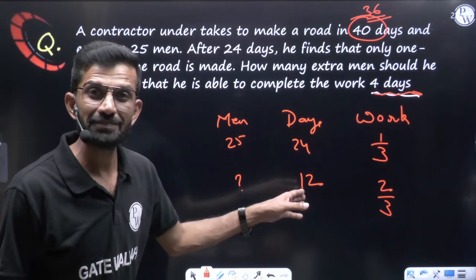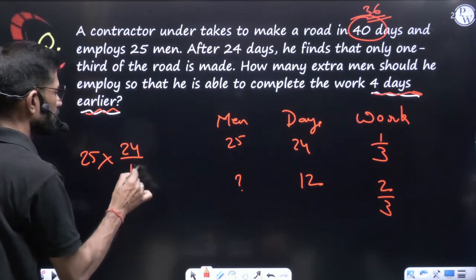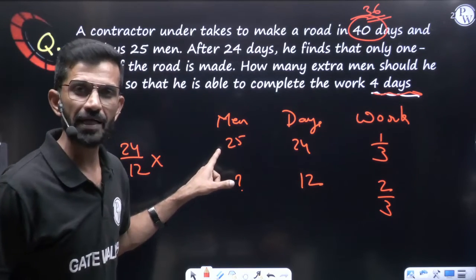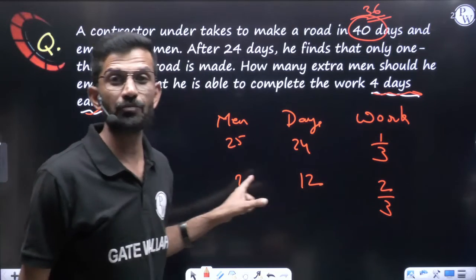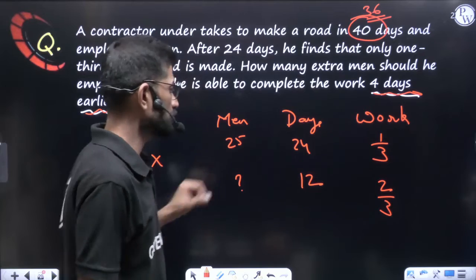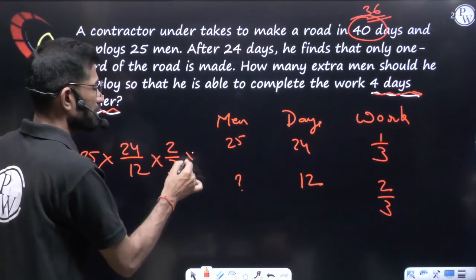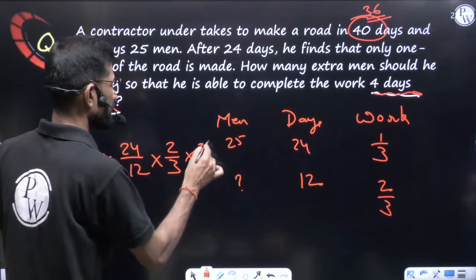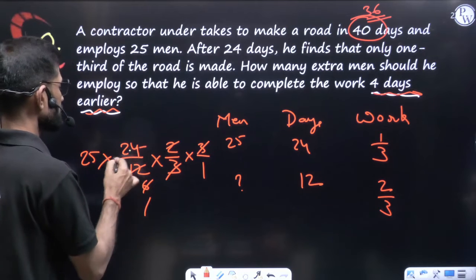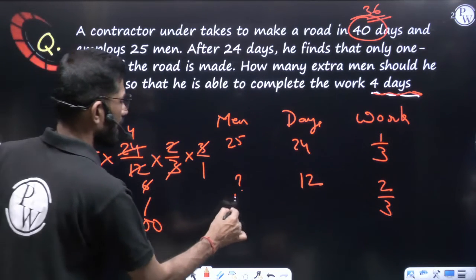So 12 days, time is less. More people are required. More means you'll write more by less, means 24 by 12. Again multiplication. 1/3 work 25 people can do. 2/3 work obviously needs more than 25 people because work is more. More people are required. More means more by less. So the more value is 2 by 3 divided by 1 by 3. Division, if you change into multiplication, reciprocal, that is 3 by 1. 3 gets cancelled. 2 1s are 2, 6 are 12, 6 1s are 6, 4s are 24, so 25 4s are 100. Here 100 men are required.